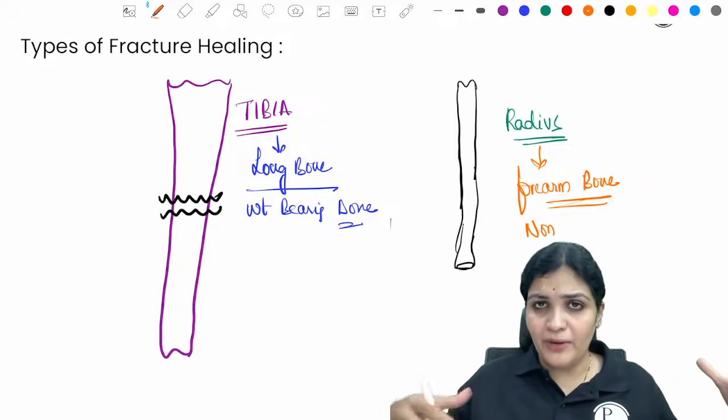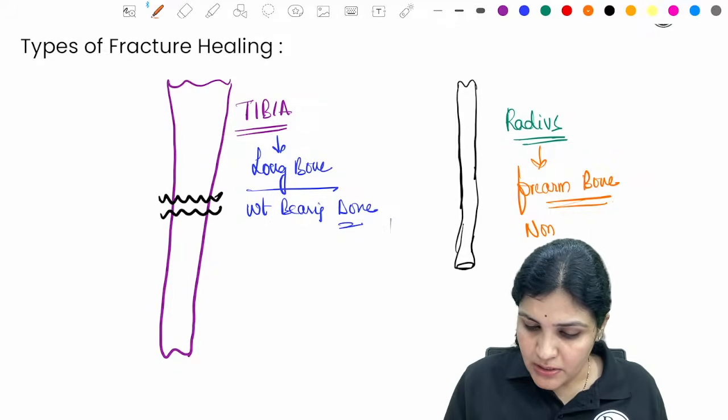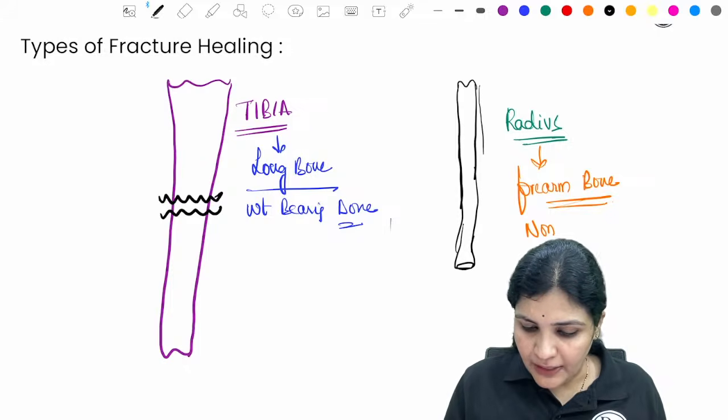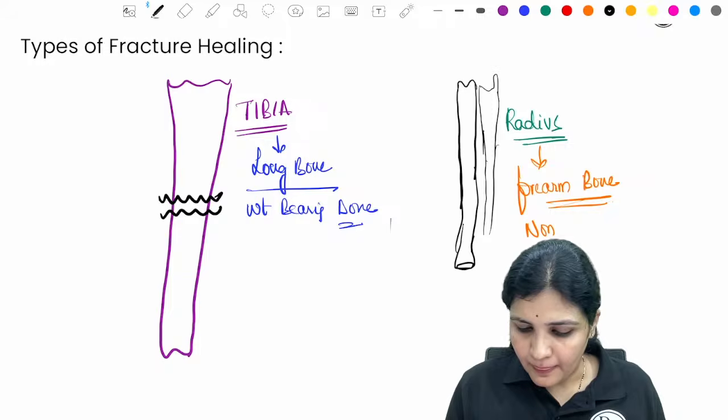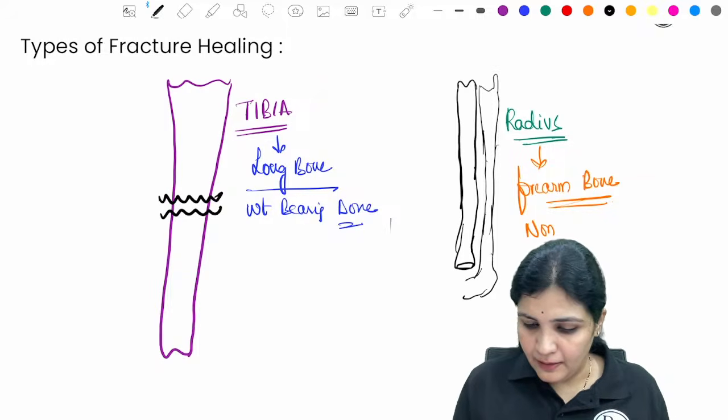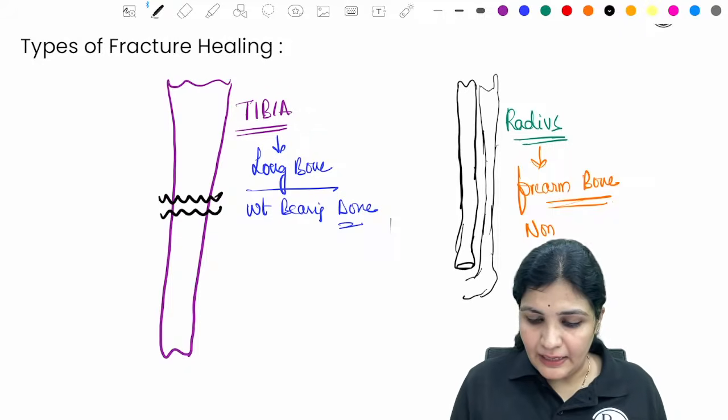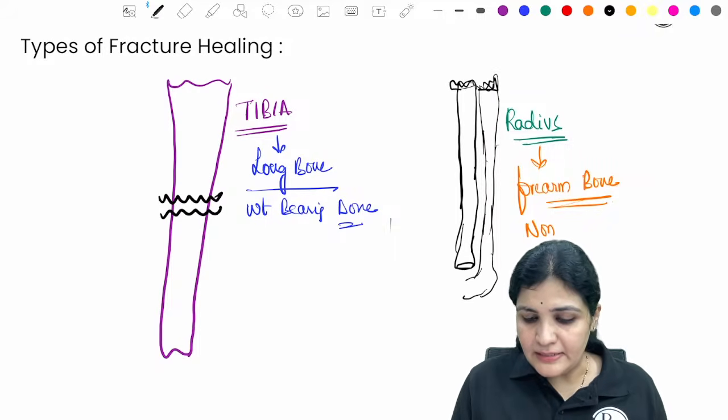I mean, you don't put weight on it, right? So this is a forearm bone. And not to forget that you have the friend of the radius, that is your ulna, right? So we have radius and ulna here. This is the radius and this is the ulna.